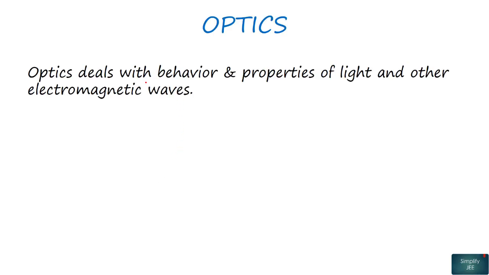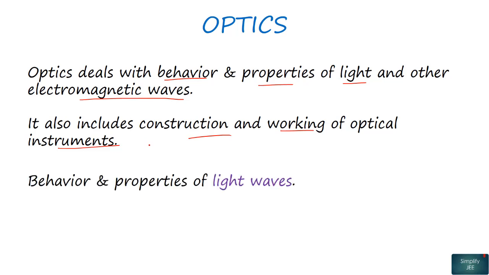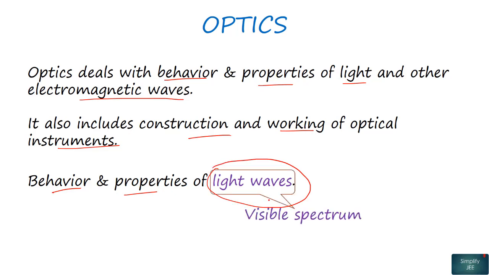Now optics deals with the behavior and properties of light waves and several other electromagnetic waves. It also includes the construction, working and study of several optical instruments like the telescope and microscope. Here in our course we will study the behavior and properties of light waves only, that is only the visible spectrum, where the wavelength of light will vary between 400 and 700 nanometer approximately.